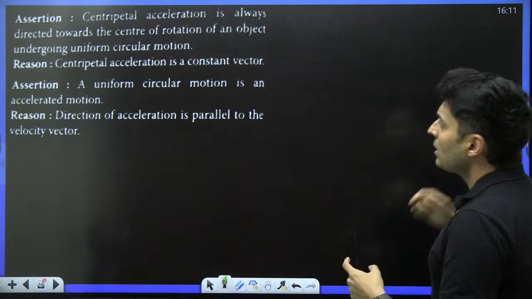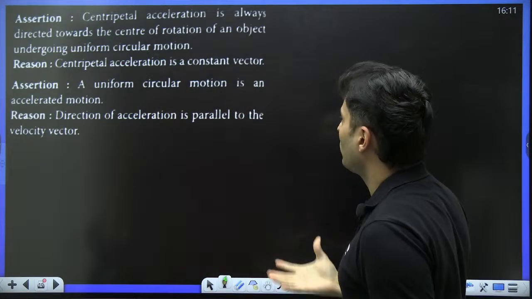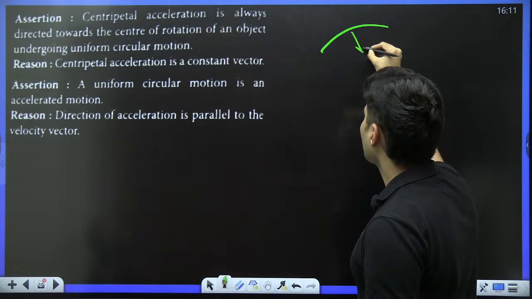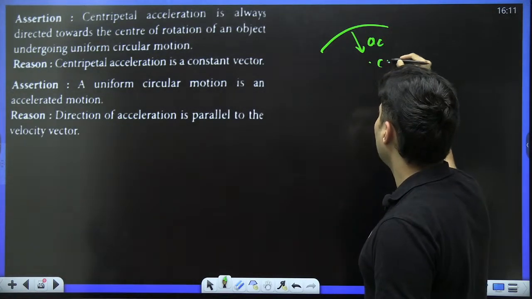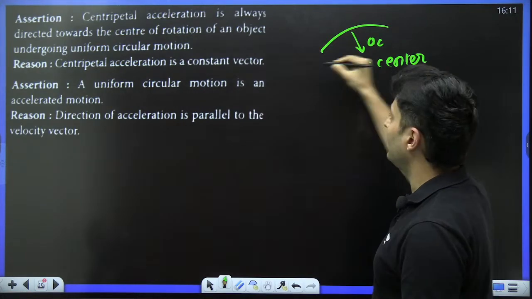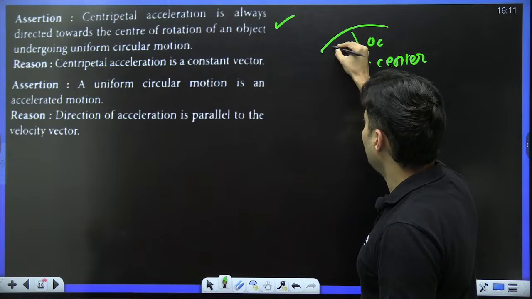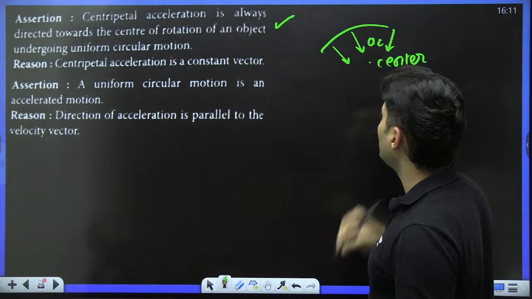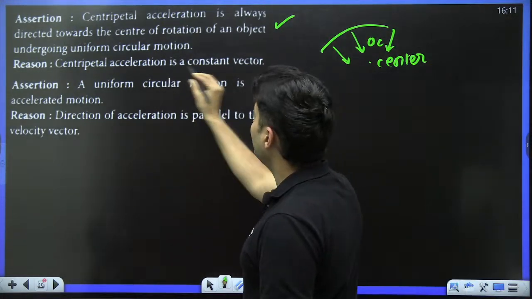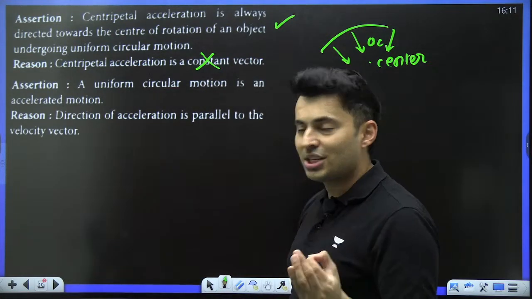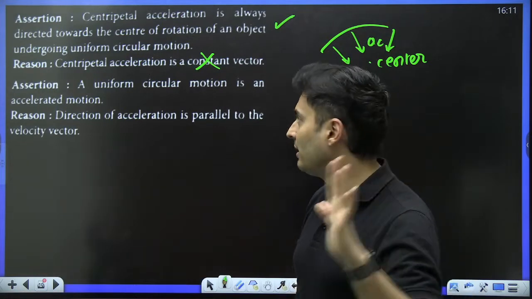Centripetal acceleration is always directed towards the center of rotation of a body undergoing uniform circular motion, which is definitely correct. The centripetal acceleration is always directed towards the center. So this is correct. Centripetal acceleration is a constant vector. Definitely not. The magnitude is constant but the direction can change. So centripetal acceleration is not a constant vector. So assertion is correct, reasoning is wrong, 100%.